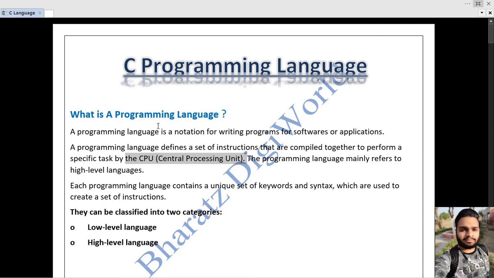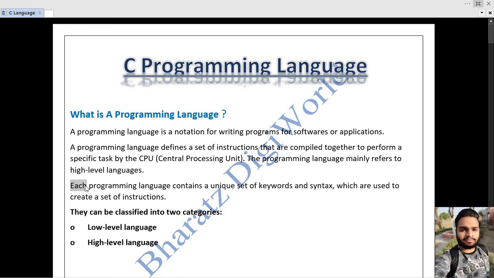Programming language defines some sets of instructions. That means many instructions are written in a programming language that are compiled together, or we can say that are run together, to perform some tasks by the CPU. Programming language mainly refers to high-level languages. If we talk about high-level languages, we mean a programming language. And a programming language always refers to a high-level language.